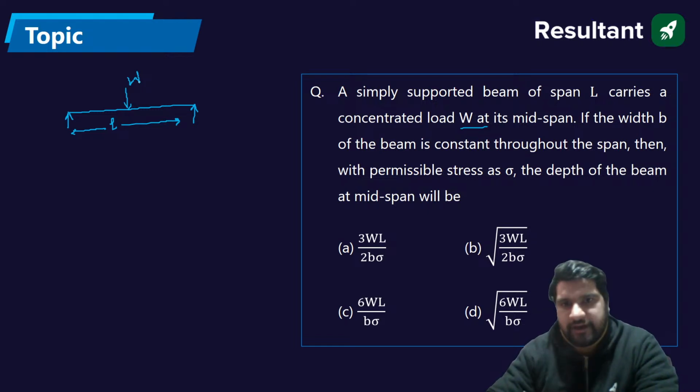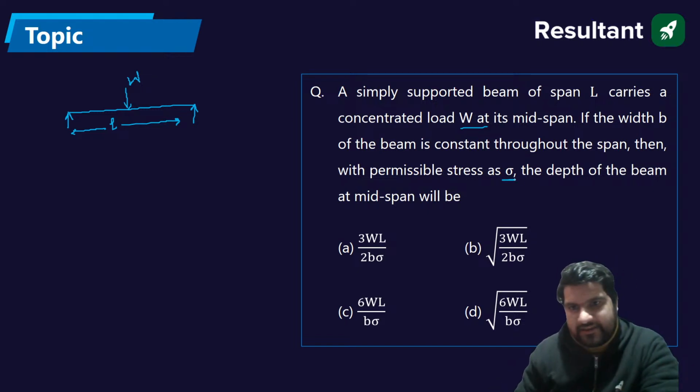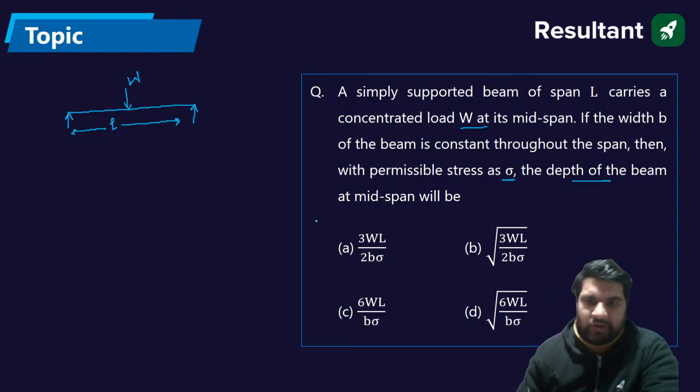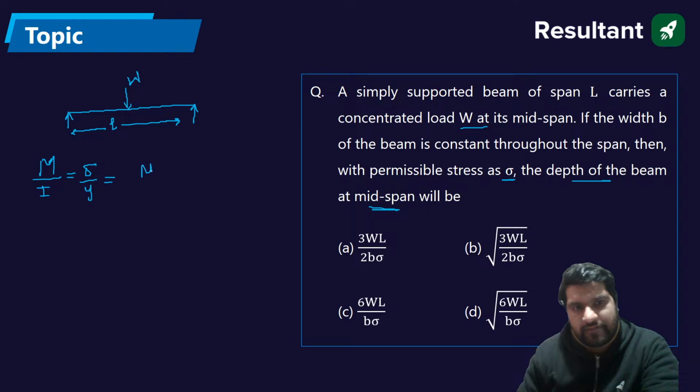Now, if width B of the beam is constant throughout the span, with the permissible bending stress as sigma, the depth of the beam at the mid span is equal to what? So you have to calculate the depth at the mid span. We know that the M by I value is equal to sigma by Y value, or I can write down M by Z is equal to sigma.